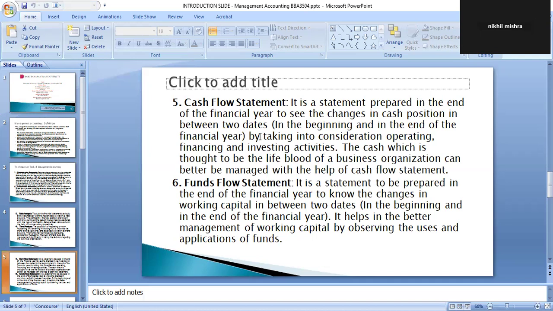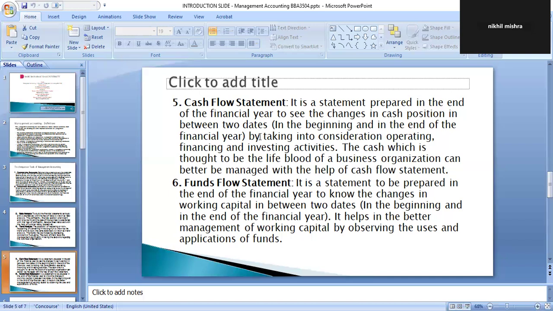For knowing the cash position exactly, all the activities are bifurcated into three major categories, and cash flows from these three activities should be computed, and then the overall cash flow should be ascertained. These activities are financing activities, operating activities, as well as investing activities.